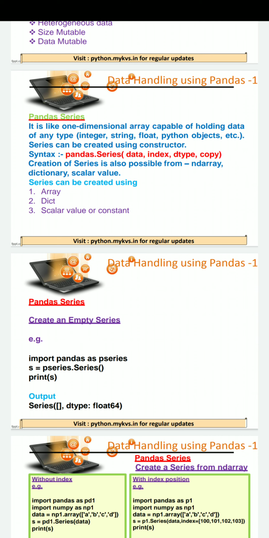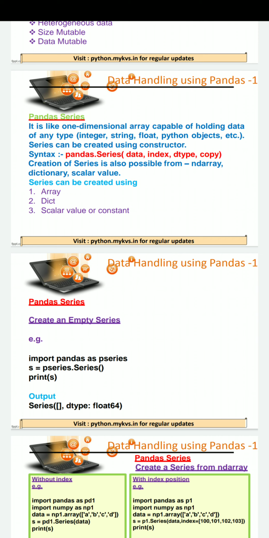What is a Pandas data series? It is just like a one-dimensional array capable of holding data of any type. How can we create a series? You have to write the pandas object dot Series and then the data, their index position, the data type, and if we are trying to access data of another object, in that case we will mention copy.